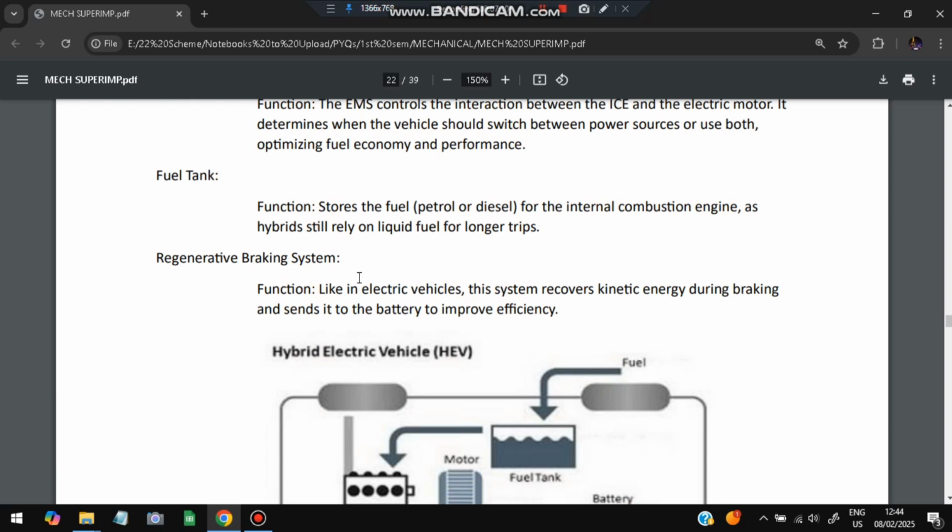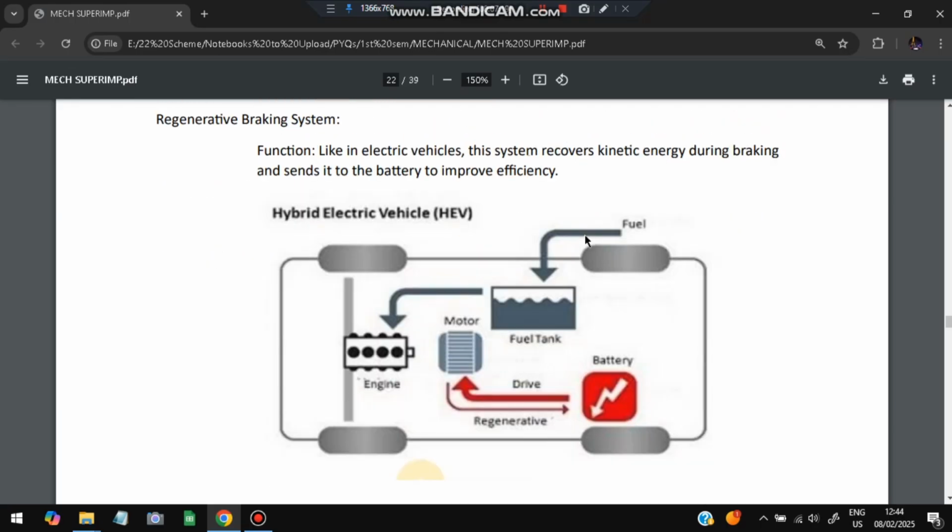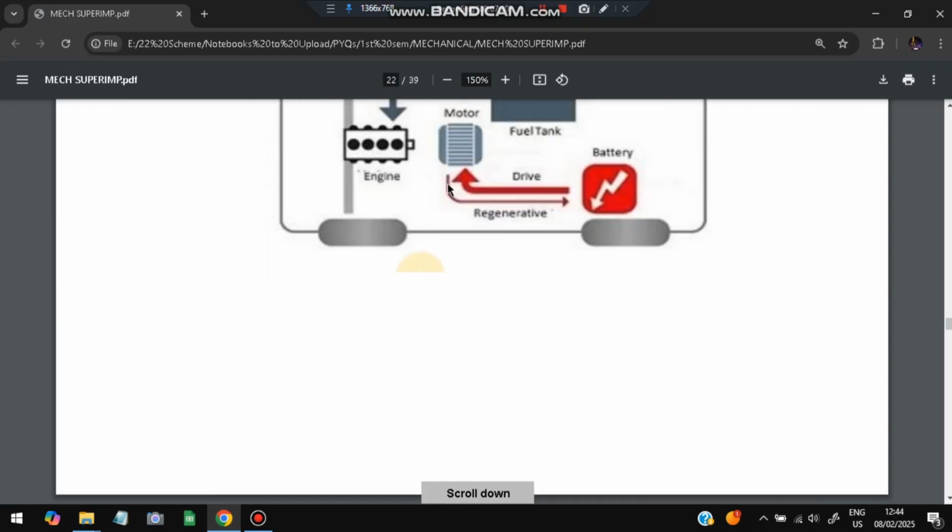And regenerative braking system, like in the electric vehicle, the system recovers kinetic energy during braking and sends it to the battery for improving performance. So it uses whatever energy might have been lost, but has been saved, and sends it back to the battery to improve the efficiency. So this is the diagram we need to make.